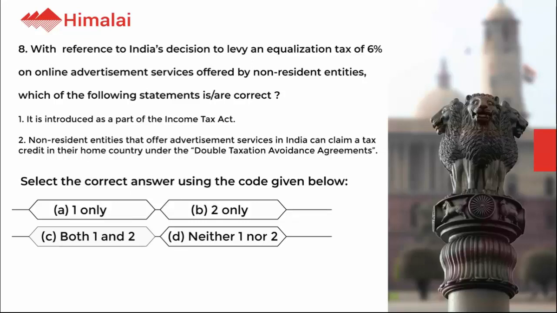Select the correct answer using the code given below. A. 1 only. B. 2 only. C. Both 1 and 2. D. Neither 1 nor 2. The correct option is D.